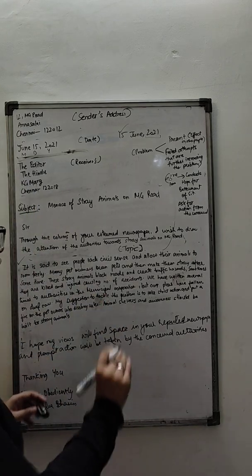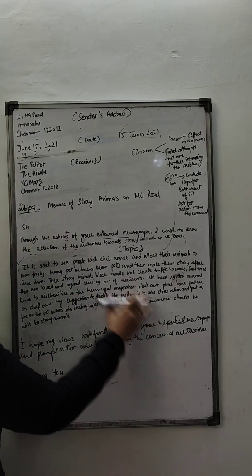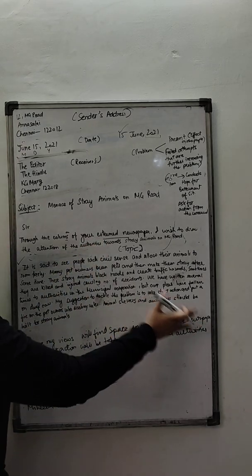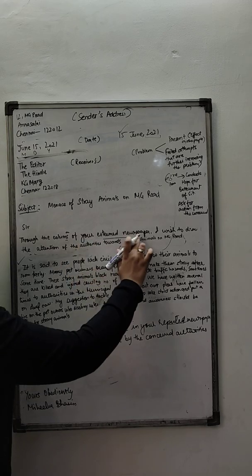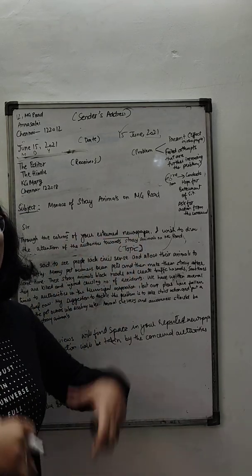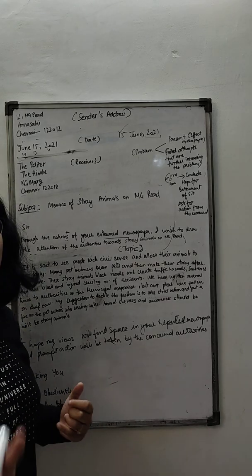That is why it's very important to add words like reputed or esteemed rather than just writing in your newspaper or in your daily or through the columns of your newspaper. Esteemed newspaper, it increases the respect and shows that the viewers love them.